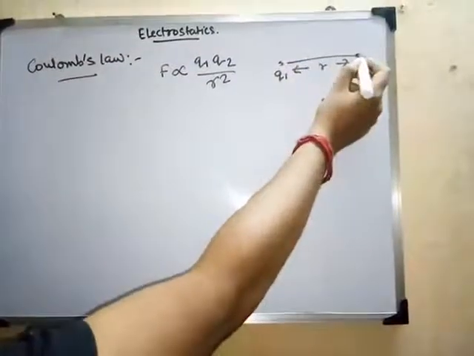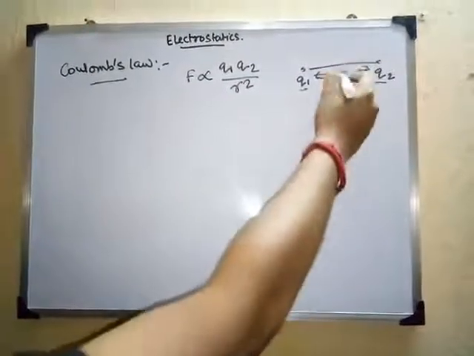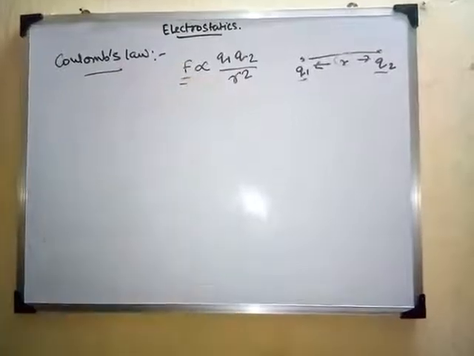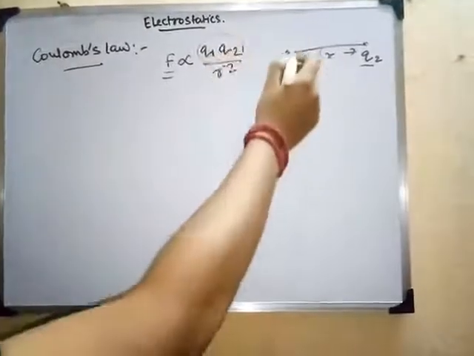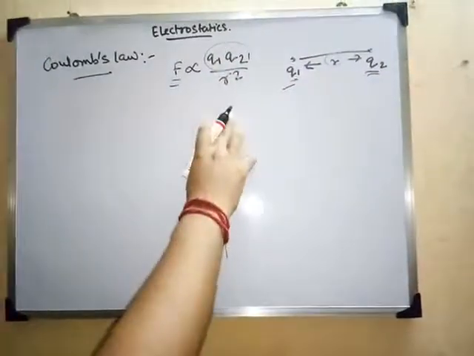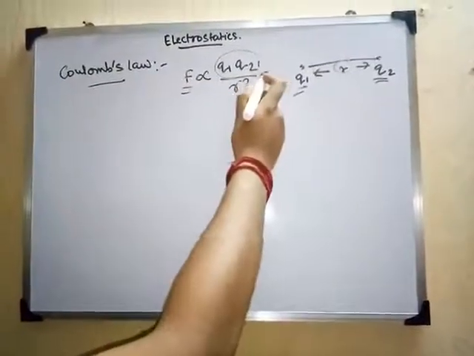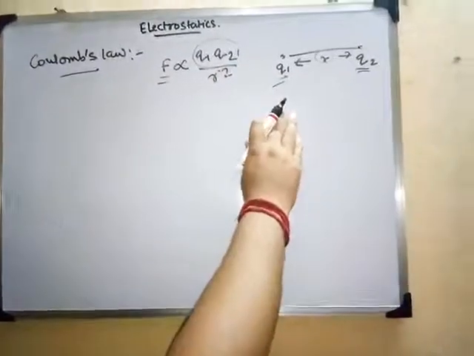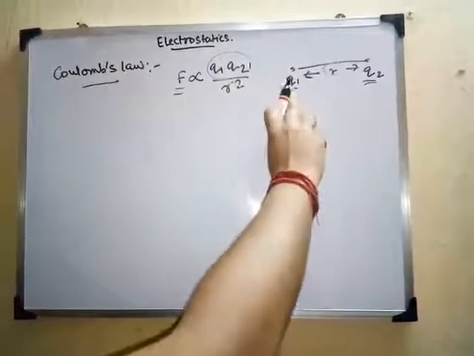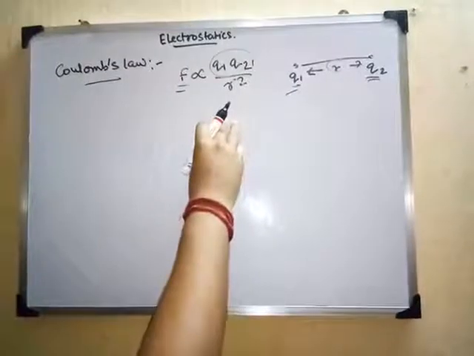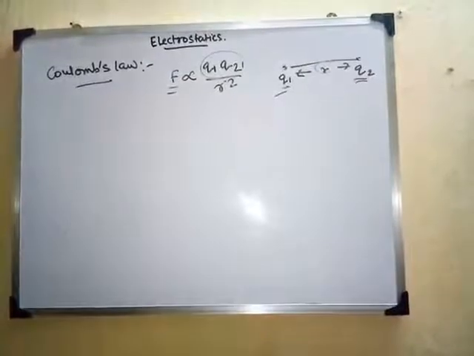The concept is actually there are 2 points and 2 charges q1 and q2. This is being separated by some distance, which we call r. So the total force experienced is directly related to the product of the 2 charges q1 and q2, and inversely proportional to the square of the distance between them, which is r. So directly proportional to the magnitude of the 2 charges that are there, and inversely proportional to the square of the distance between the 2 point charges, right? And the third point is that it acts in the straight line between q1 and q2. So this is what your Coulomb's law tells us.